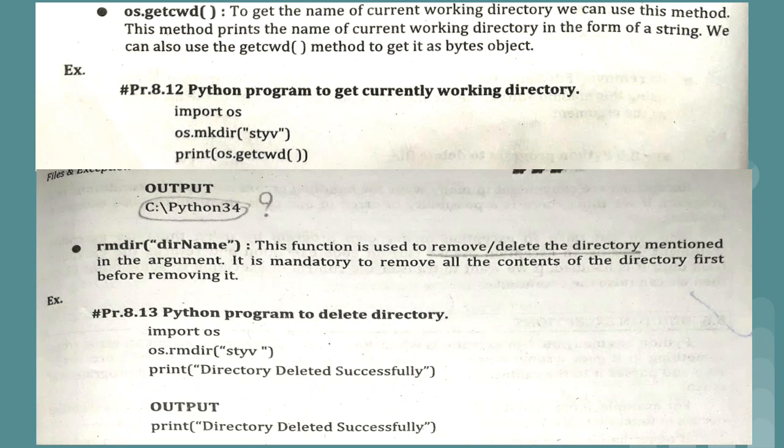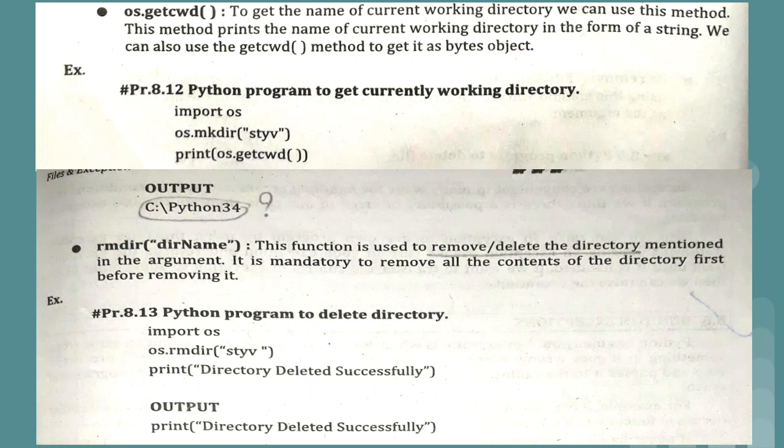we will get the output as C:/python34 only. This is the reason why I put a question mark, because you will be having this question: now we have created styv as a directory, so why is it showing this? Because we have not used chdir, we have just created it. We are not currently working in this particular directory.